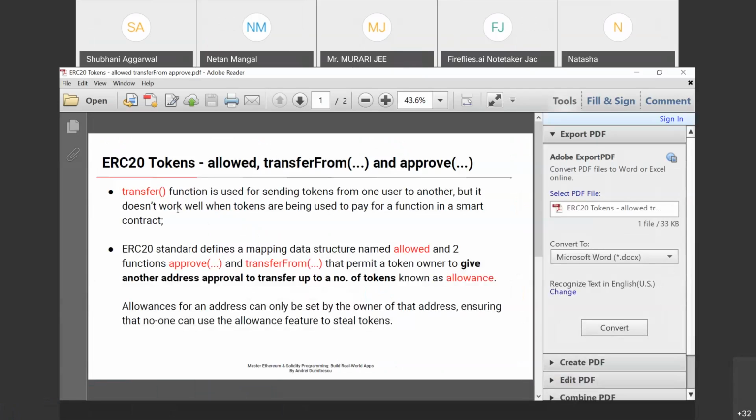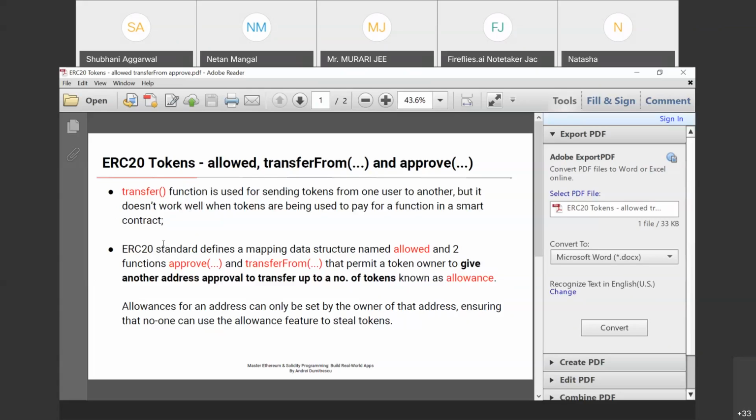So which type of functions and which events? We'll discuss now: transfer, allowed, transfer from, approve. When we use ERC20 tokens, we must apply or execute at least 3 functions. The transfer function is used for sending tokens from one user to another, but it does not work well when tokens are being used to pay for a function in a smart contract.